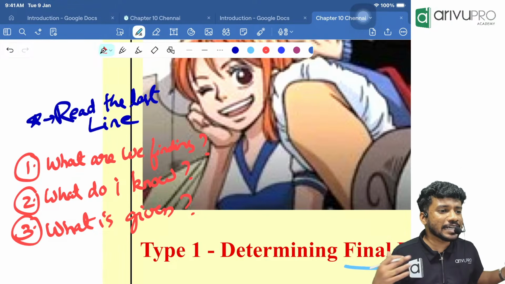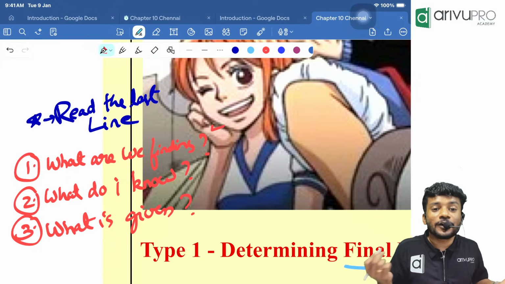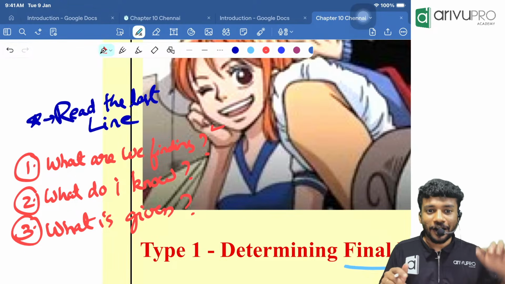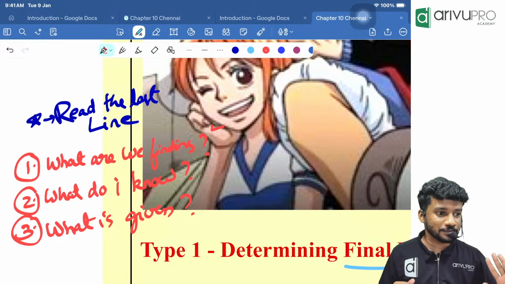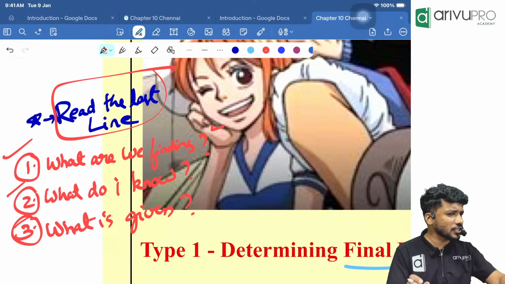There will not be any difficult question for us. At the end of the day, at least we will know what we are finding. Even if you don't find the answer, at least you will know that I need to do it this way. Eventually, you will learn it better. So, read from the last line, then keep these 3 points in your mind.